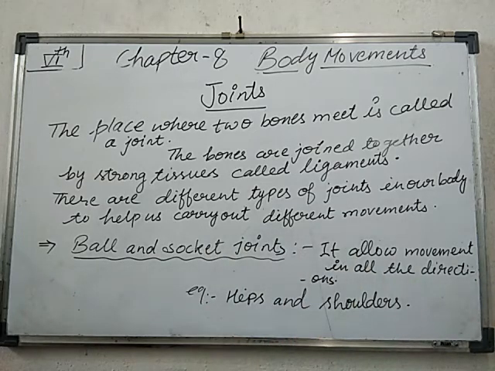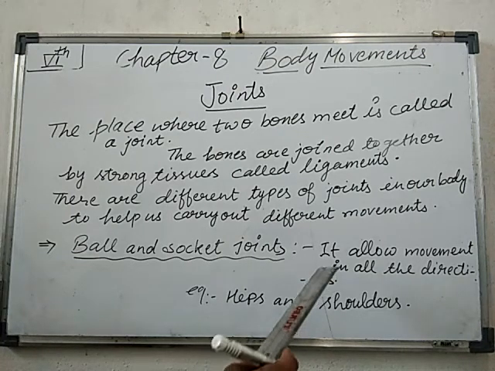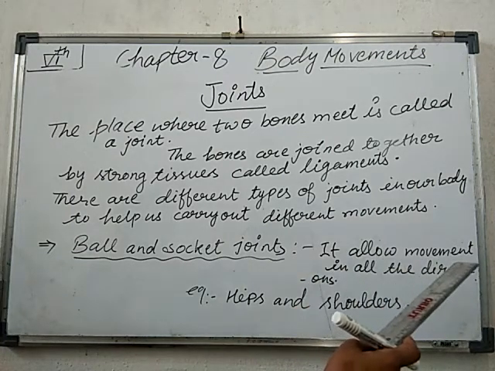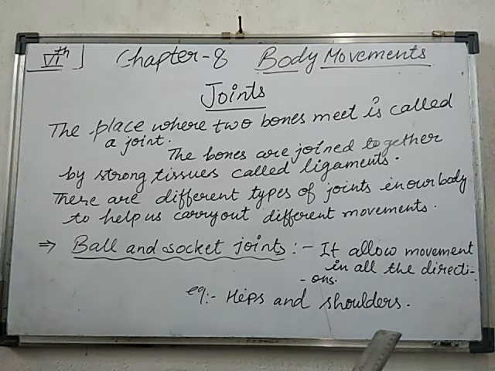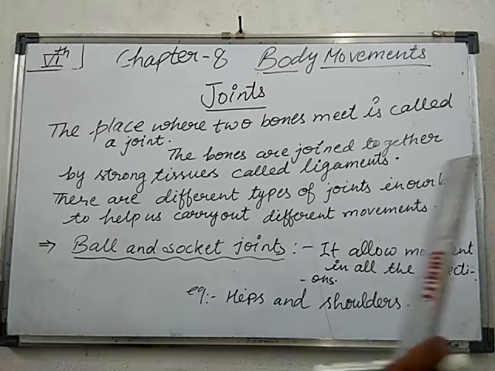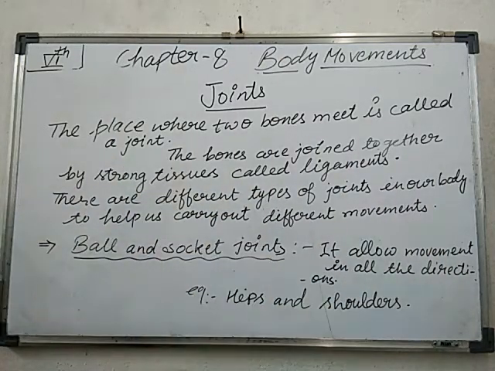The first one is the ball and socket joint. What will happen here? Look, the ball and socket joint is the type of joint present in our body that allows movement in all directions, like your shoulder, by which you can freely move your hand in all directions. So this type of joint is present in your shoulder and hip bones also. So you have to remember which type of joint is found in which place in our body.